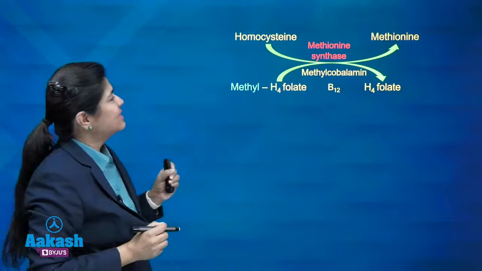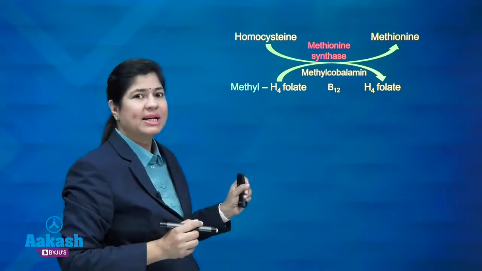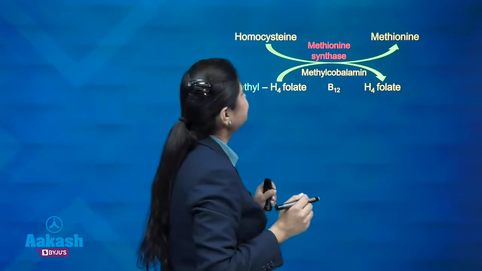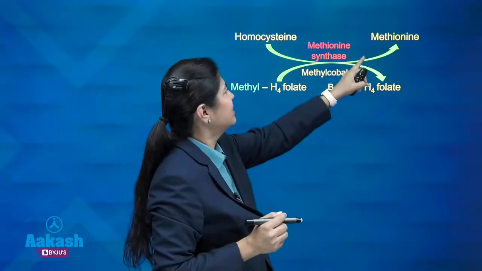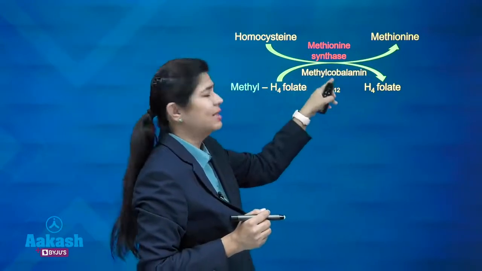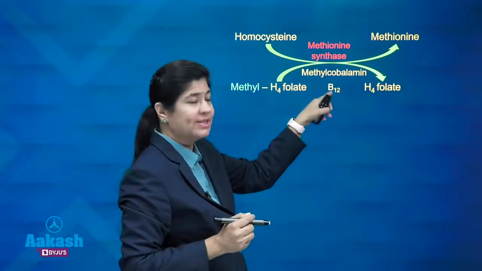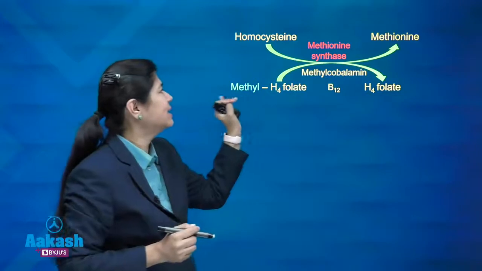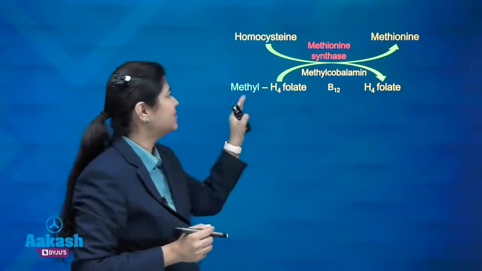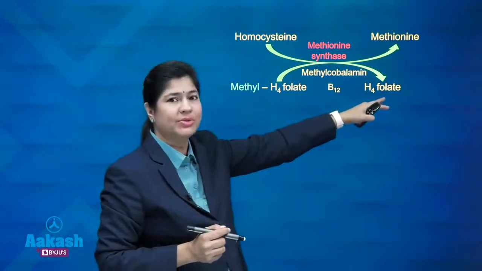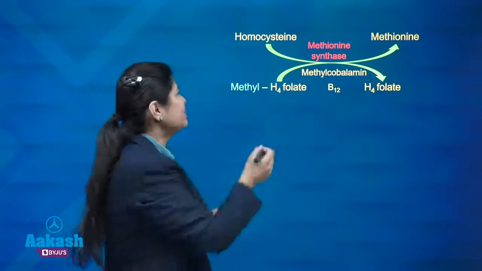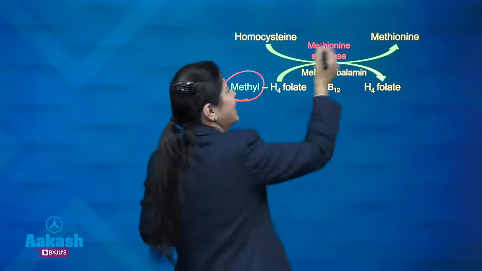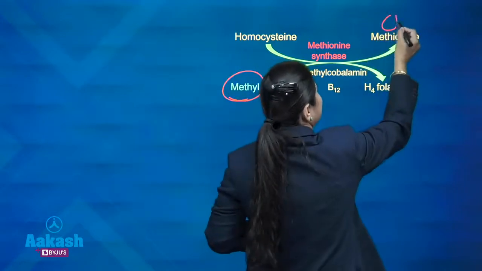Now, let us understand the reactions which are catalyzed by the vitamin B12. Homocysteine to methionine is catalyzed by methylcobalamin, that is B12, which is a coenzyme here. The enzyme is methionine synthase. In this conversion, methyl tetrahydrofolate is getting converted to tetrahydrofolate, that is, this methyl group is given to homocysteine, which becomes methylated.